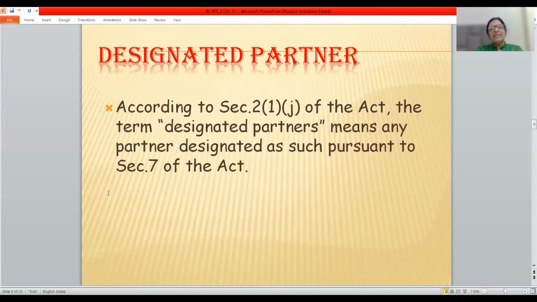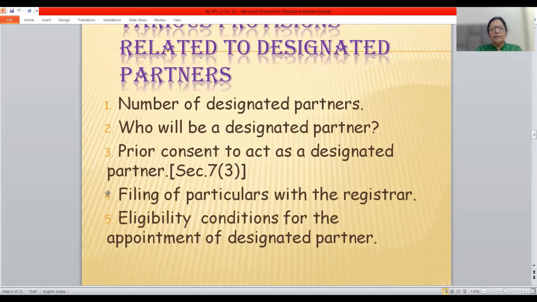Now, who is a designated partner? Designated partner has been defined under Section 2(1)(j) of the Act. The term designated partner or DP means any partner designated as such pursuant to Section 7 of the Act.